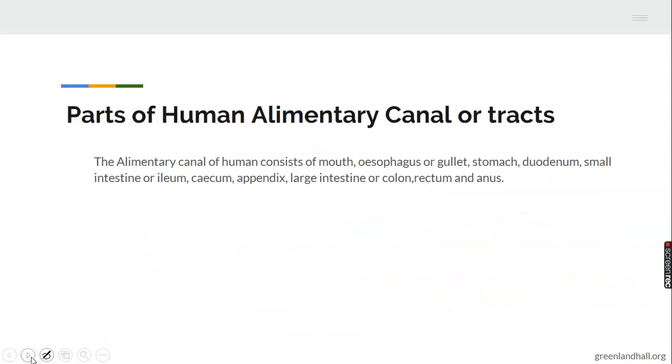Next one, let's look at the parts of the human alimentary canal. It consists of the mouth, which is the beginning of it, the esophagus, which is also called the gullet, the stomach, the duodenum, the small intestine, which is also called the ileum, the caecum, the appendix, the large intestine, which is also called the colon, the rectum, and the anus. All these form the channel through which food passes during digestion. We call it the alimentary canal or alimentary tract.